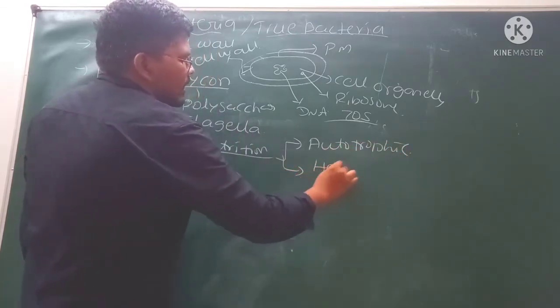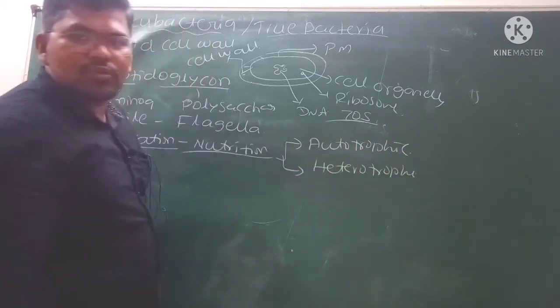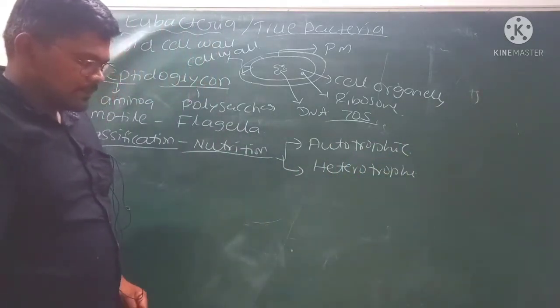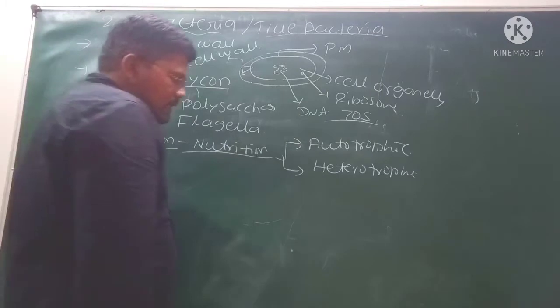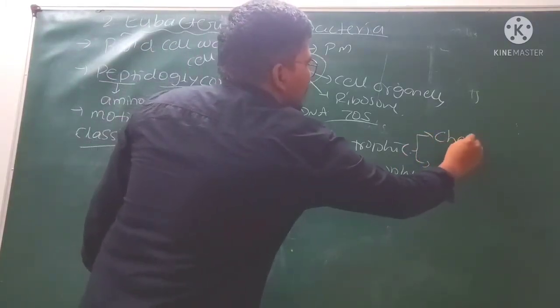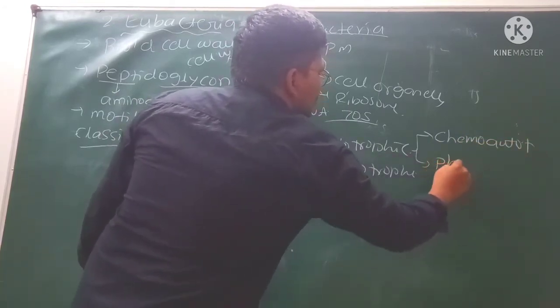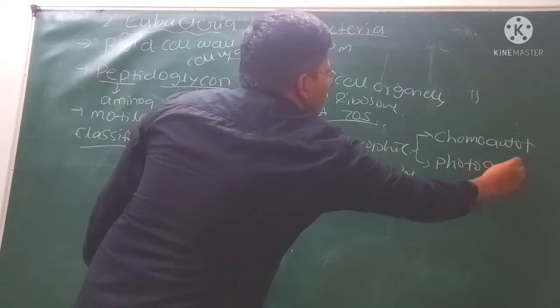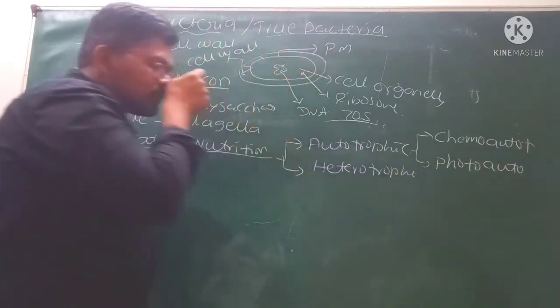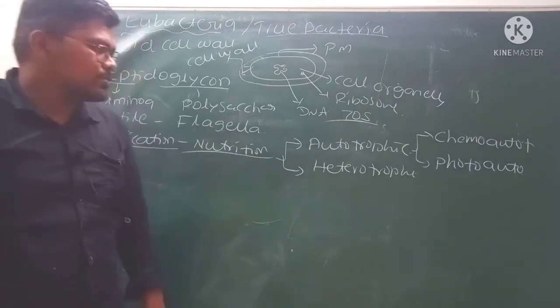Number two is heterotrophs. Autotrophic bacteria and heterotrophic bacteria. Then if you observe, the autotrophic bacteria are again divided into two types, that are chemoautotrophs and photoautotrophs. Autotrophic bacteria are two types, chemoautotrophs and photoautotrophs.